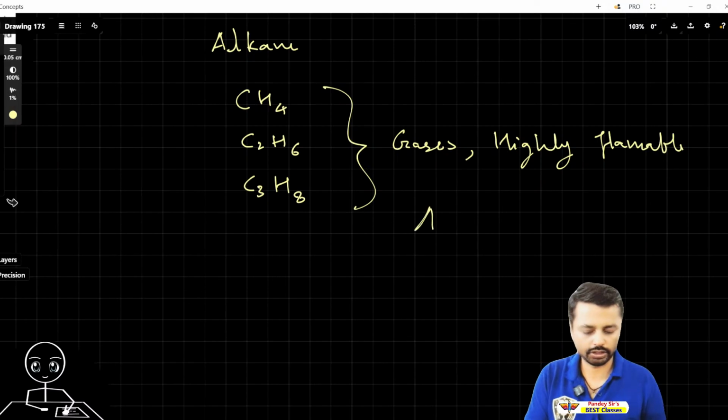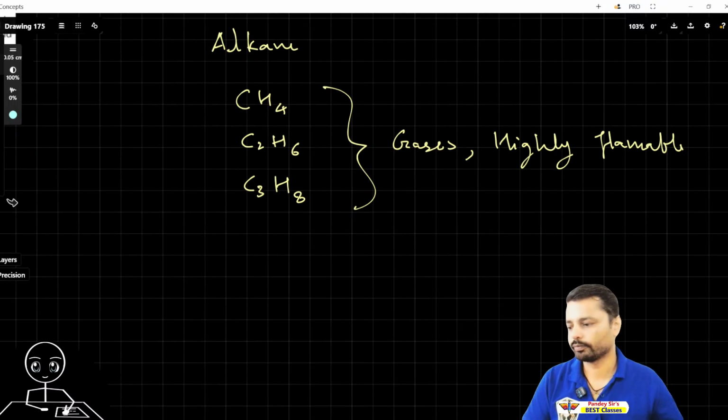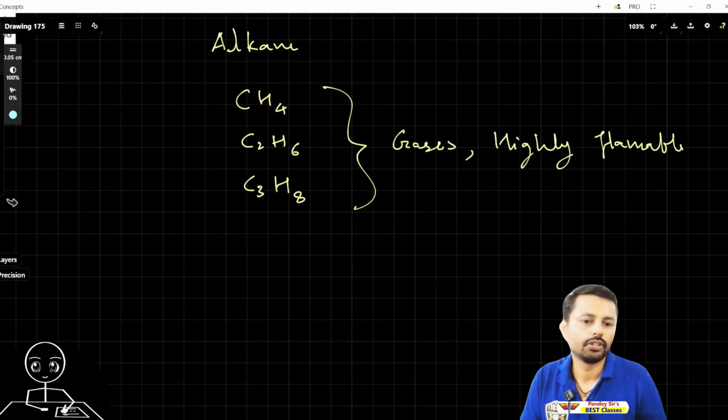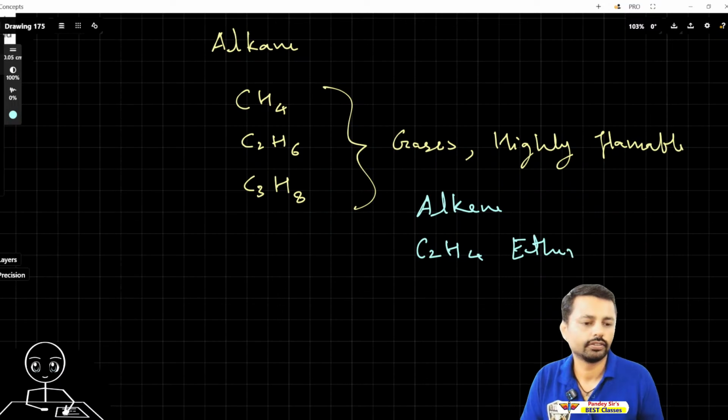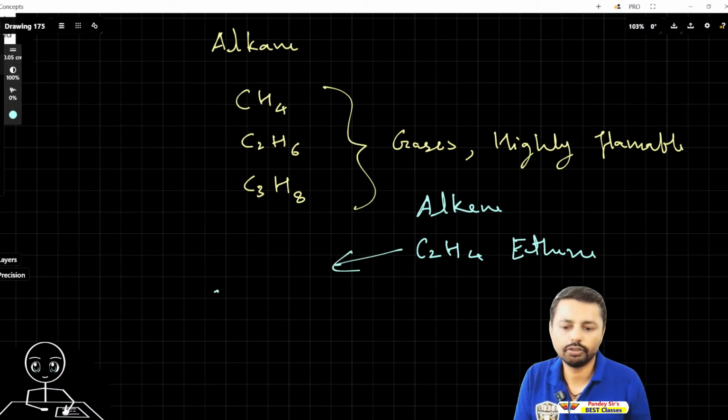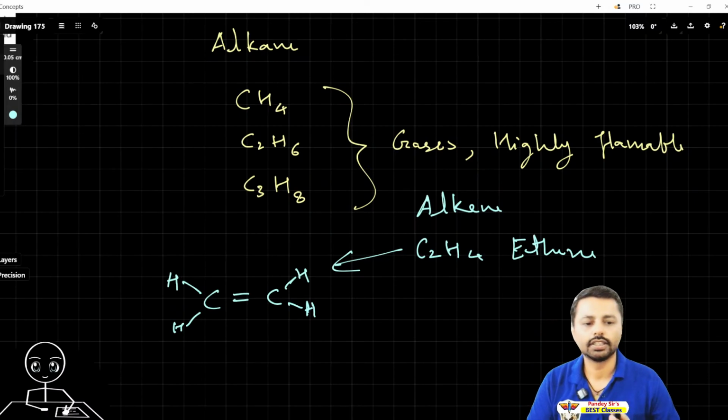I'll use another color for the alkene group so you'll get the idea and so that you should not get confused. So let's see alkene. The alkene group doesn't start with meth, it starts with ethene. So it will be C2H4, ethene. Now why is this "ene" there instead of "ane"? Because when you see its structure, it will be two carbons with a double bond and then two hydrogens with single bonds here, and here also two hydrogens with single bonds. So that's why it is ethene.